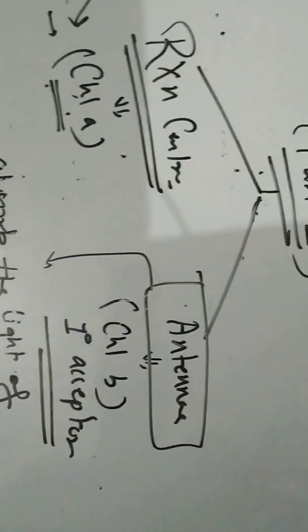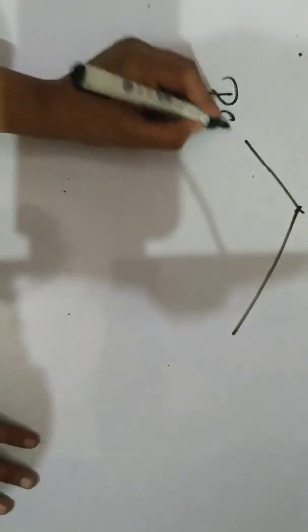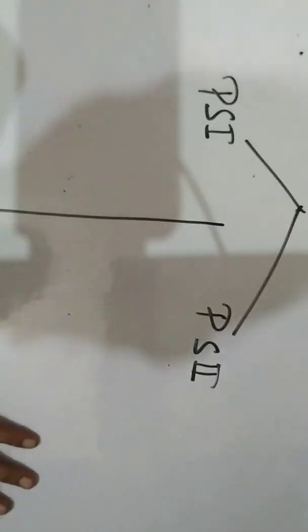Now I am going to start with the two photosystems. As I have told you, antennae are responsible to improve the efficiency of the photosystem. So now I am going to deal with the two different photosystems. The two different photosystems are PS1 and PS2. What is the basic difference between these two?